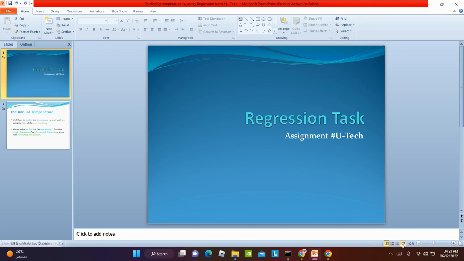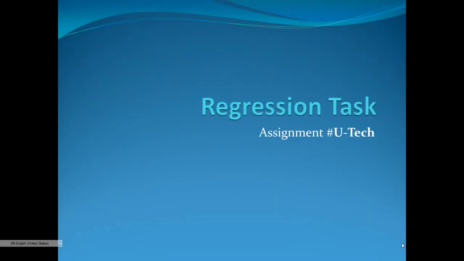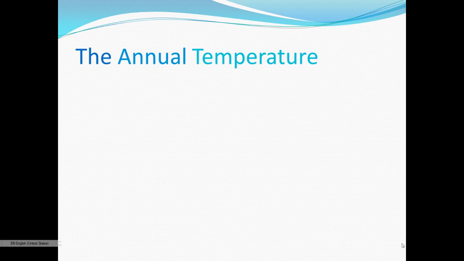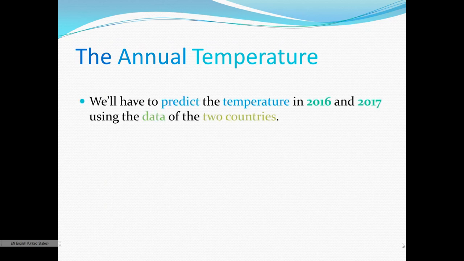So let's get started. This is the regression task, an assignment from UTech. The annual temperature. We will have to predict the temperature in 2016 and 2017 using the data of the two countries.